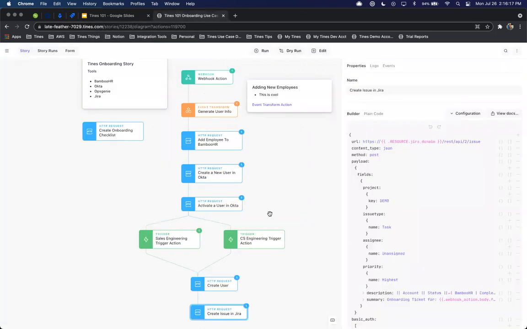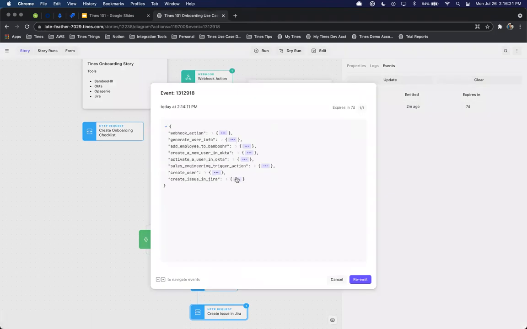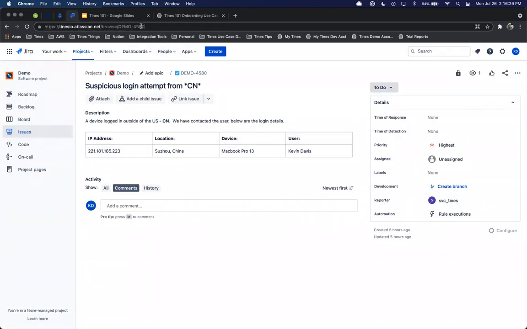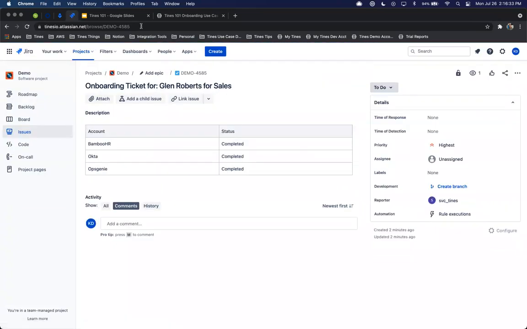And then when we go back into Times, I explicitly want to make sure I grab the right ticket this time and not sit there and try to guess. So 4585, 4585. And now we have that simple ticket right here, again, outlining who we did this onboarding for, the department that they're in, the accounts that they've been added to, and the status of that specifically. Now we can do additional verification and logic as well as documentation.